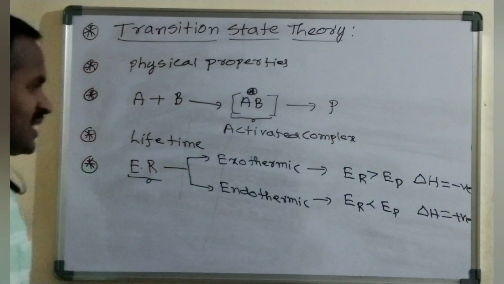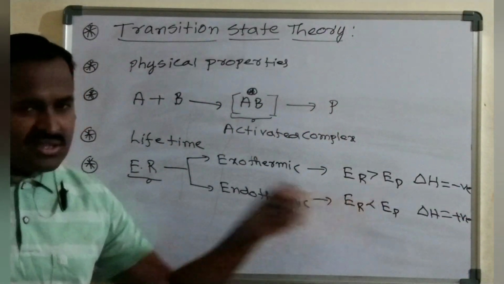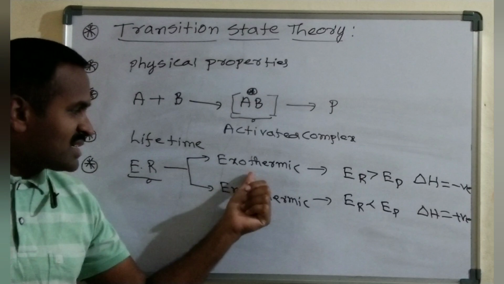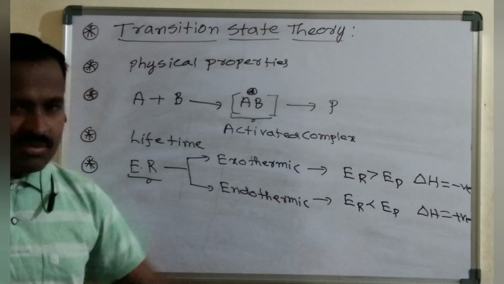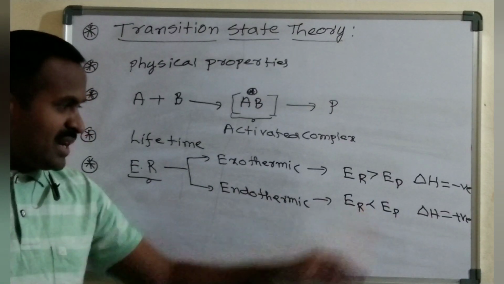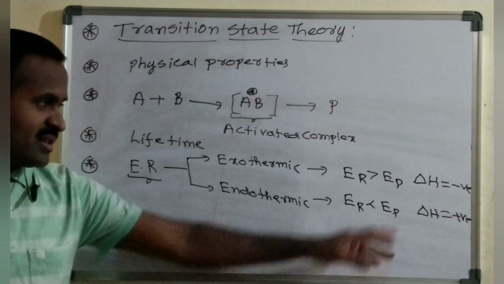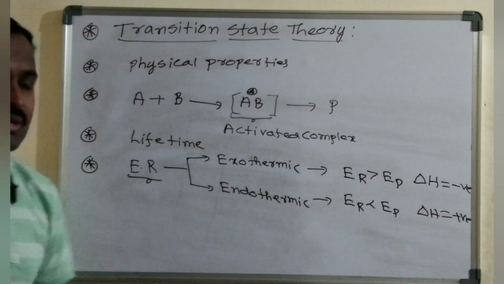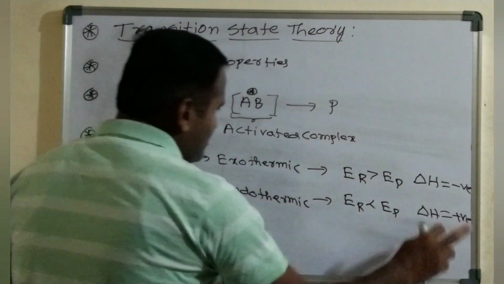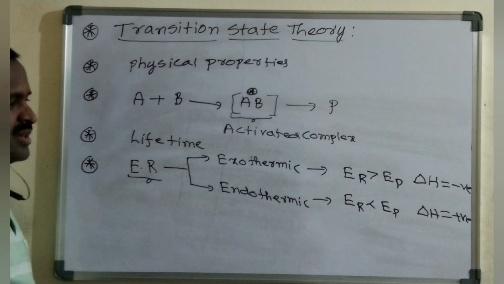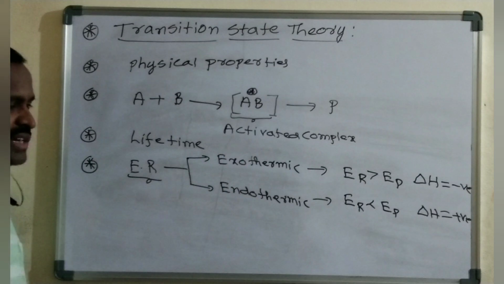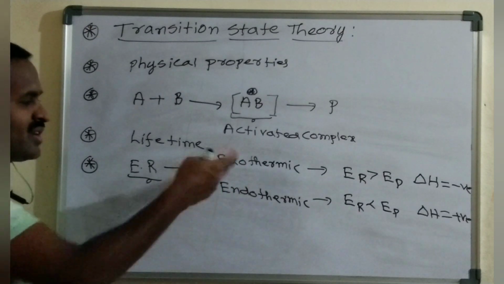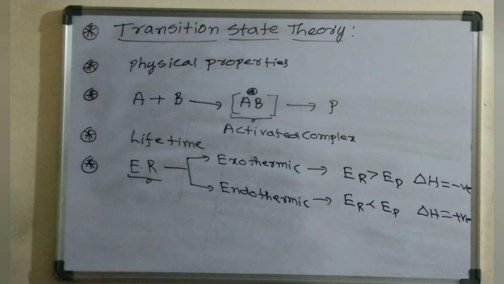The energy of the reactants is more than the energy of the product in the case of an exothermic reaction. In an endothermic reaction, the energy of the reactants is less than the energy of the product. Overall, delta H, the enthalpy of the reaction, is negative here and positive there. To find out whether the enthalpy of the reaction is positive or negative for exothermic and endothermic reactions.